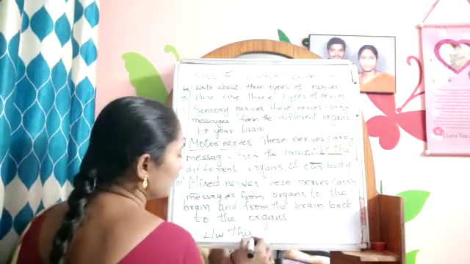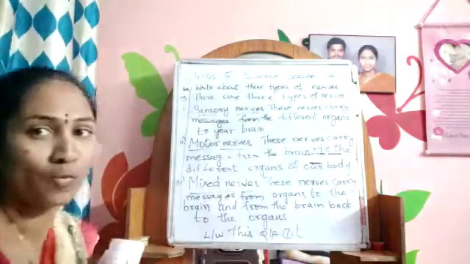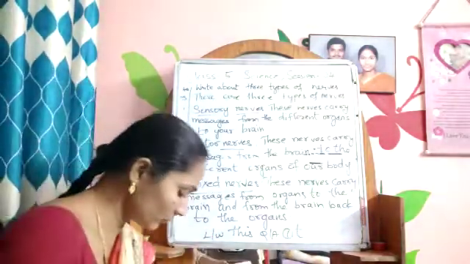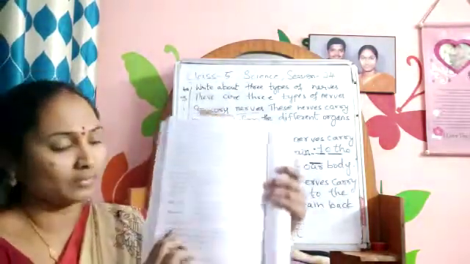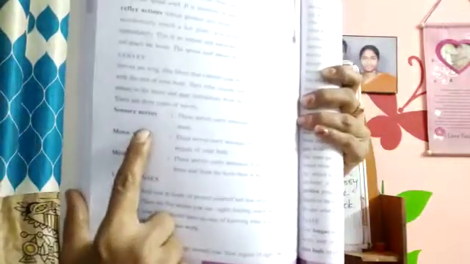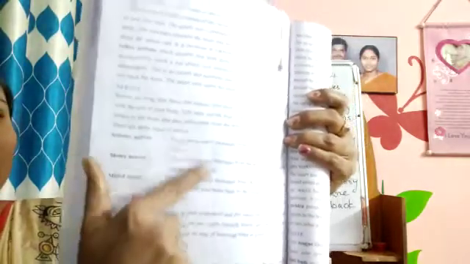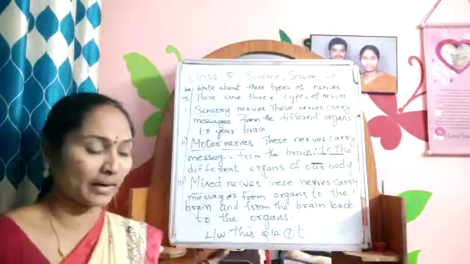Learn and write this question and answer one time; that is your homework. Already it is there in the textbook, ma. You can check here. These are the 3 types of nerves: sensory nerves, motor nerves and mixed nerves. These 3 points are your answer. Have a look at the board and write neatly one time.